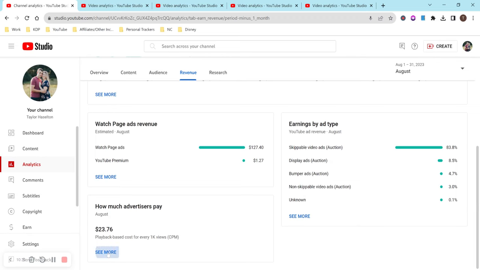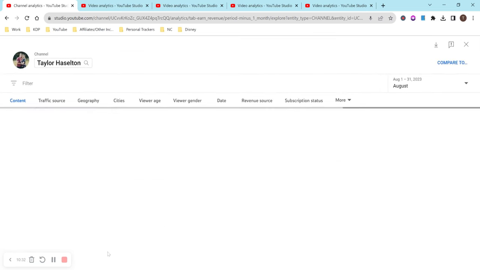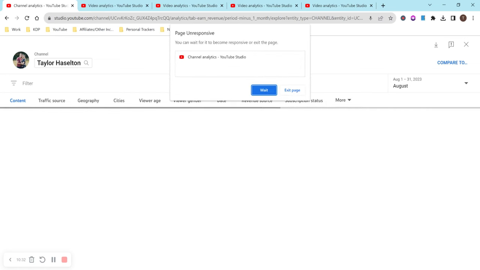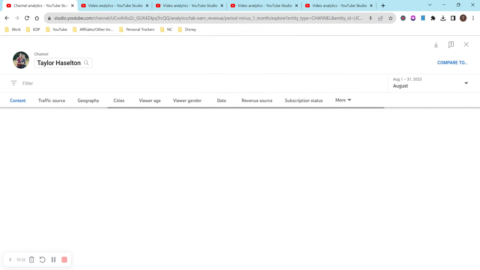And I'm going to hit see more here just so that I can probably get the exact RPM for you all. Just give it a second to load. And then I'll go over my previous month's revenue, or just show a few of them so you can see the difference. Because again, this is the first time I've ever made over $100 a month for like a YouTube paycheck. And it looks like it doesn't want to load. But that's okay.